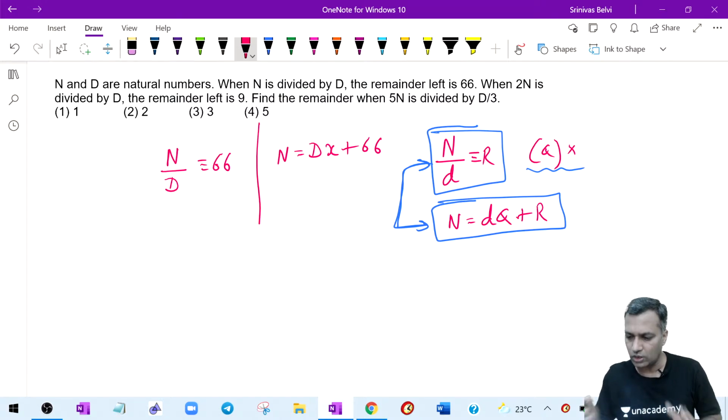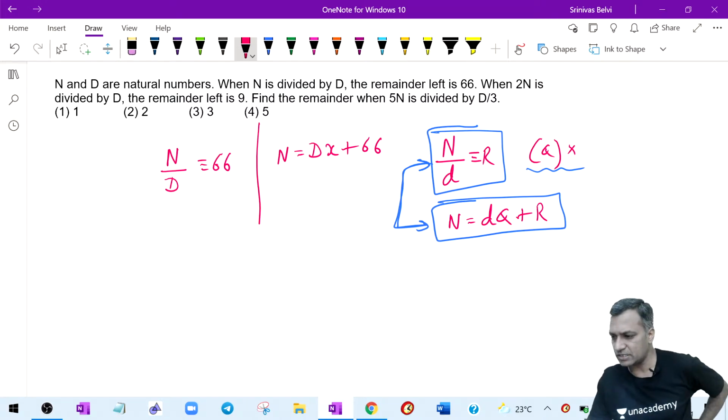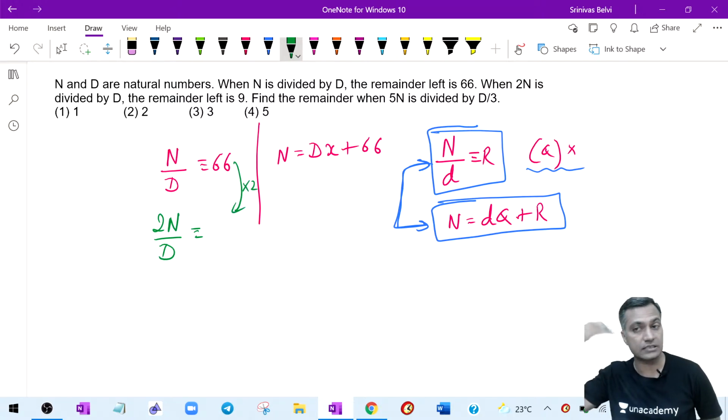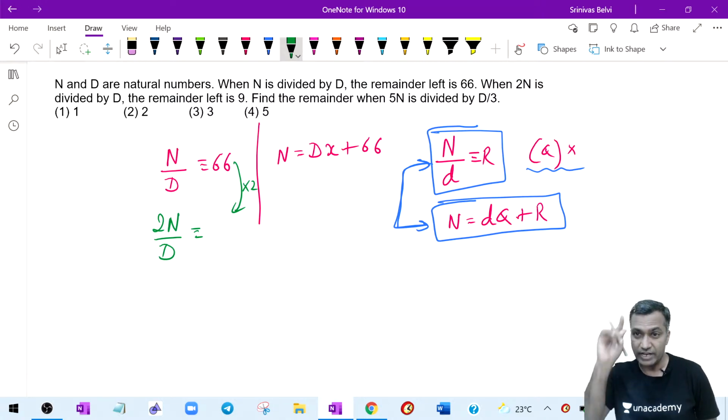Okay, two thoughts. Let me start with the first thought. When 2n is divided by d, the remainder is 9. But I already know that when 2 times the number is divided by d, the remainder is also supposed to be 2 times this. We already discussed this in one of the remainders chapters. If you have not taken this as part of this number series, the whole list should be in the description. Please go to the description and take a look at some of those lectures. The very first lecture on remainders, take a look. That's where I discussed this.